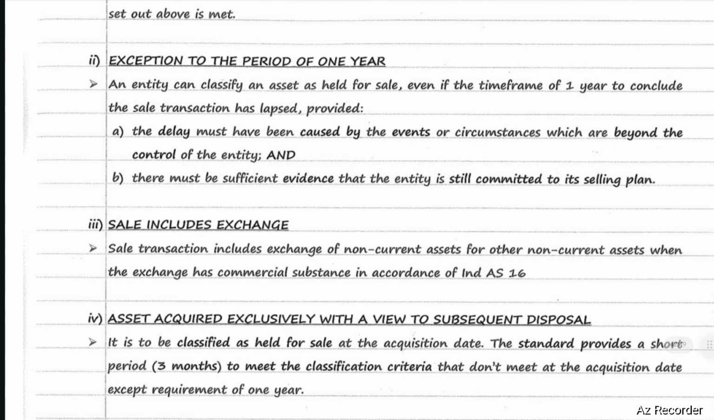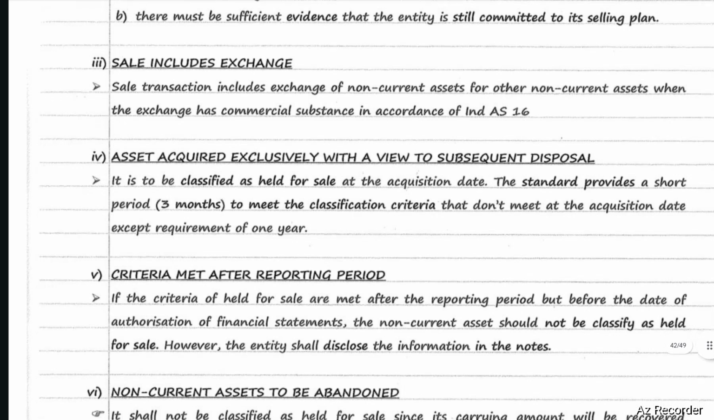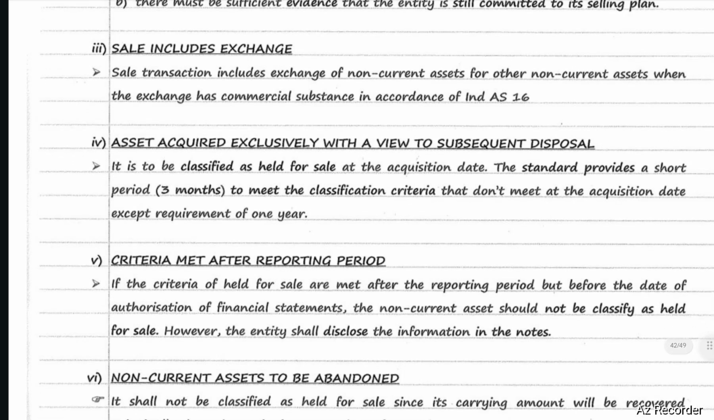Next, exception to the period of 1 year. An entity can classify an asset as held for sale even if the time frame of 1 year to conclude the sale transaction has lapsed, provided the delay must have been caused by events or circumstances which are beyond the control of the entity, and there must be sufficient evidence that the entity is still committed to its selling plan. Next, sale includes exchange. Sale transaction includes exchange of non-current assets for other non-current assets when the exchange has commercial substance in accordance with Ind AS 16.